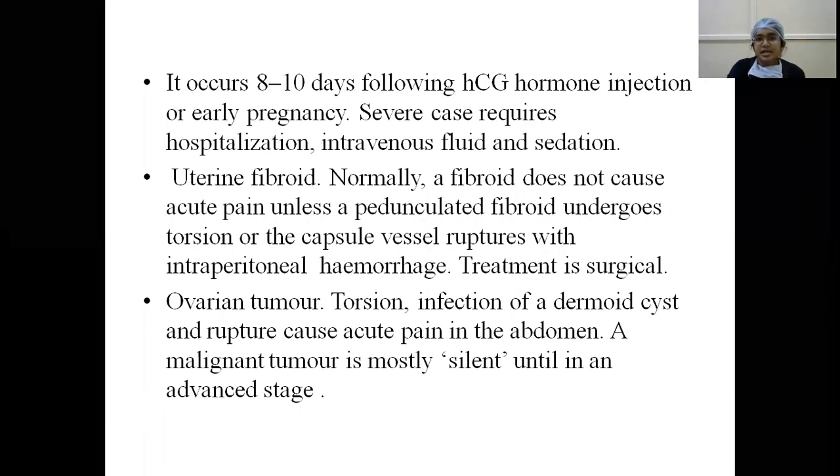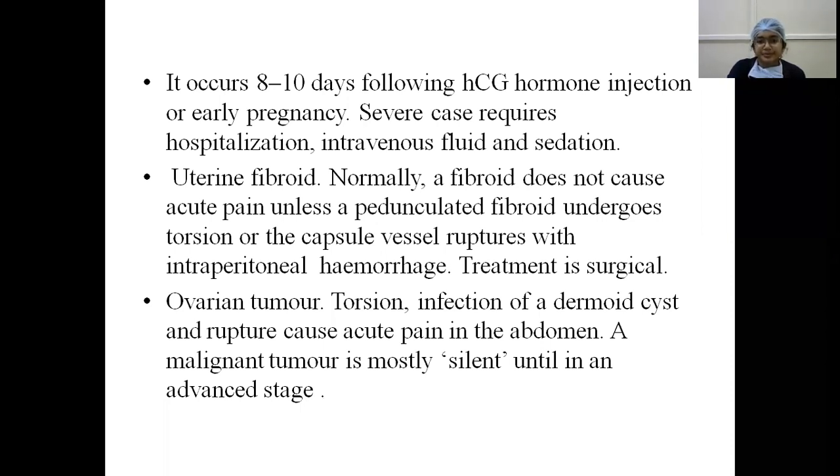Hyperstimulation syndrome occurs 8 to 10 days following HCG hormone injection or early pregnancy, and severe cases require hospitalization, intravenous fluid, and sedation. Uterine fibroid. Normally, uterine fibroid does not cause any acute pelvic pain unless it is a pedunculated fibroid which undergoes torsion, or if a capsule vessel ruptures with intraperitoneal hemorrhage, it may result in acute pain. Otherwise, it doesn't cause any acute pelvic pain, and the treatment is surgery.